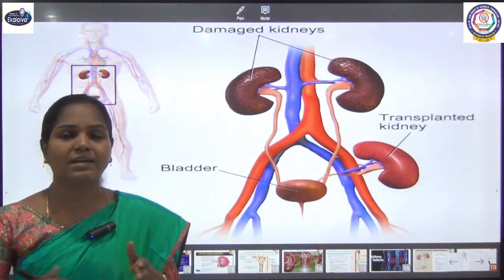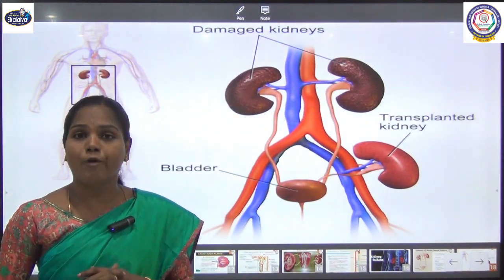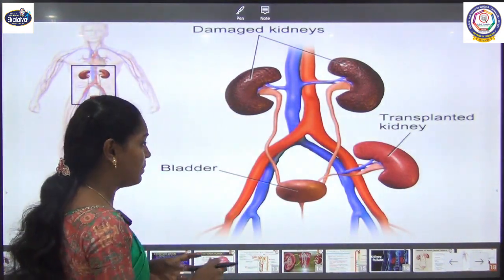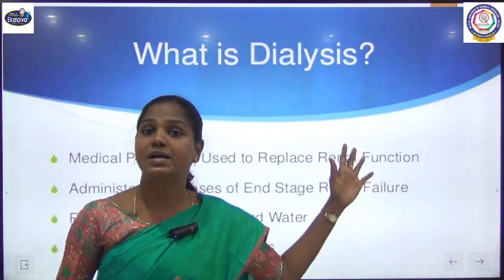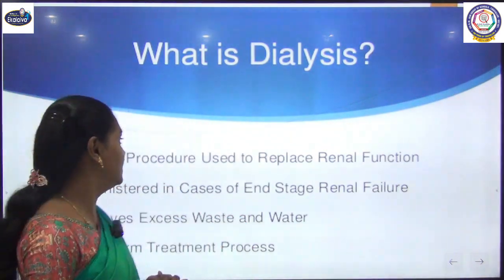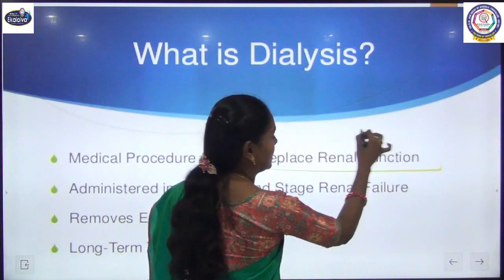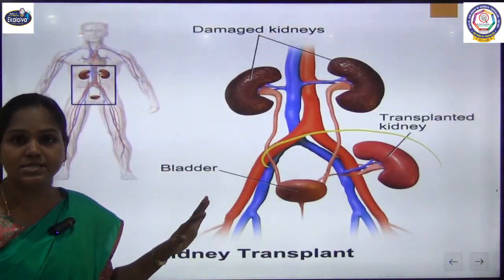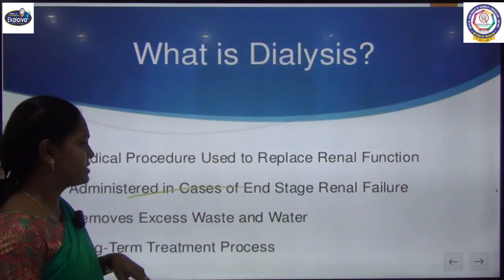Directly they will not go for kidney transplantation as it has many problems like graft rejection. So mostly people go for the treatment called dialysis, which we call an artificial kidney, a medical procedure used to replace renal function. I'll explain now how they replace this renal function.